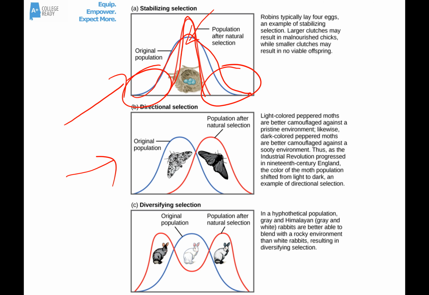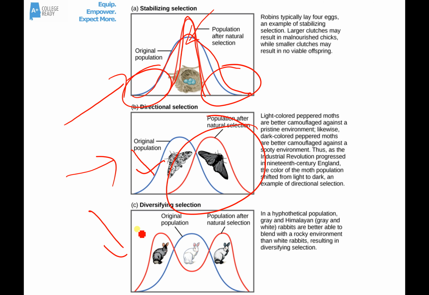Here we're looking at the example of the peppered moth. In the Industrial Revolution, the smoke, the soot from the factories got all over the trees, made the trees darker than they normally would. So dark moths, which had been rare before the Industrial Revolution, were selected for. The normal phenotype, which is kind of mottled, spotted almost, became selected against because things like birds could see them. So very quickly, the frequency shifted from this blue pattern that we see here in the original population to the red pattern. So black was selected for.